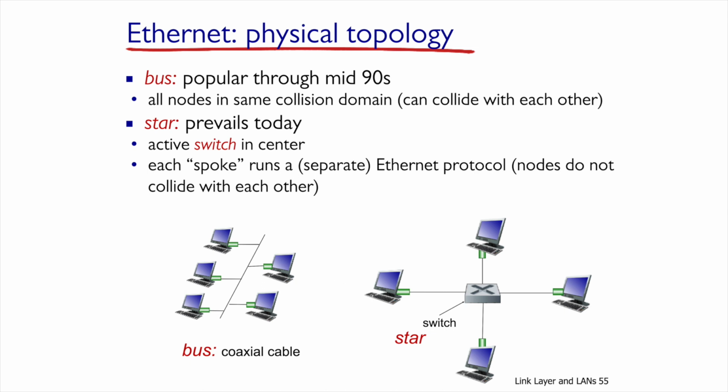There are two physical topologies where Ethernet can be applied. Bus topology, which was very popular during the mid-90s, where all nodes are connected to the same bus, located in the same collision domain, and collisions are possible. The other type is a star topology, where we have a switch in the center. Because a switch cannot send more than one packet at the same time on the same line, there are no longer collisions, which is a very important feature of this topology.